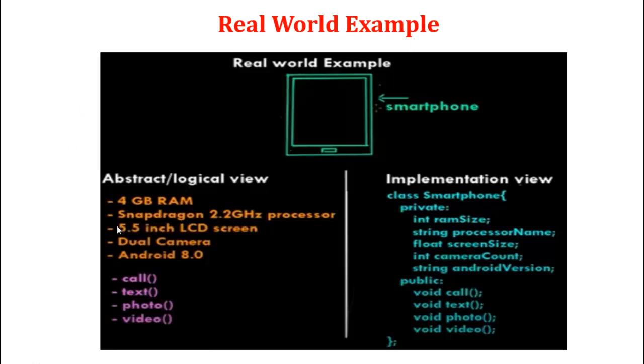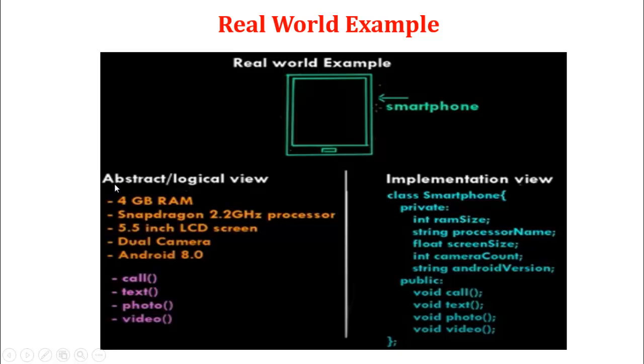For a real world example of an abstract data type, take a smartphone. We already have two parts of a data structure: one is the mathematical, logical, abstract model and views, and the second is the implementation view.